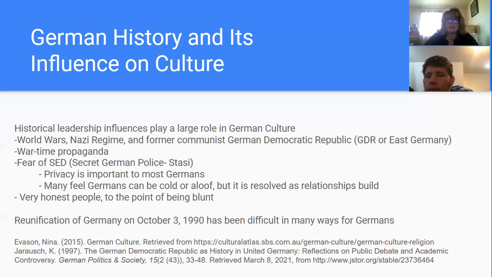One of the things that is still really playing an influence on German culture is the reunification of Germany on October 3rd, 1990, which has been difficult in many ways for Germans. Socioeconomic differences still exist from one region of the country to another. East Germans and West Germans often don't get along, even to this day. And there is still a very large gap in wages, earnings, and financial matters.